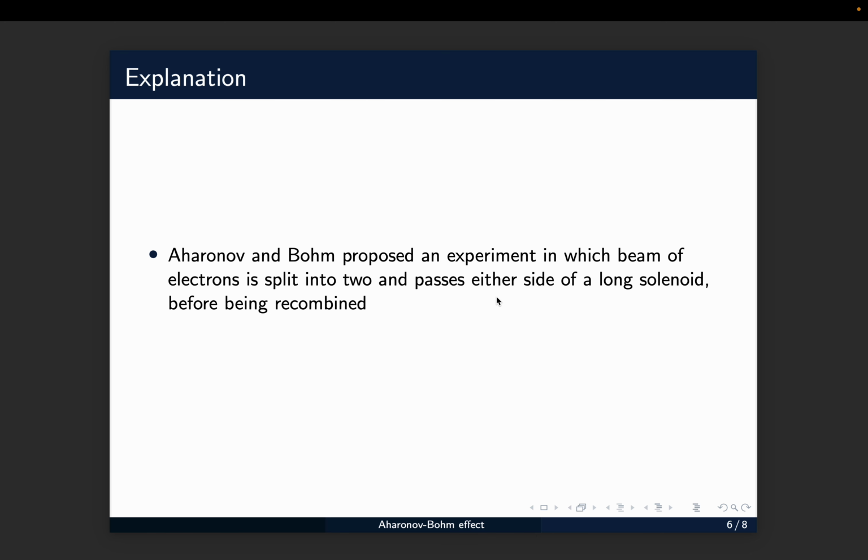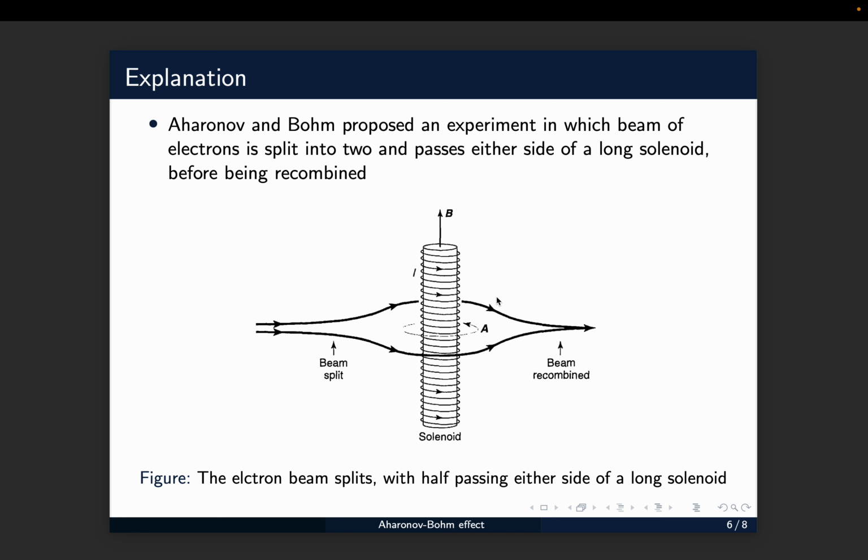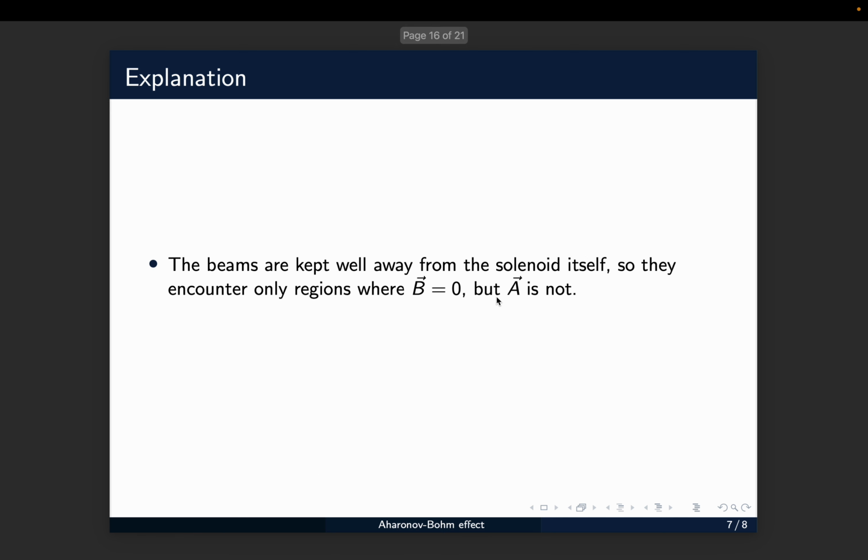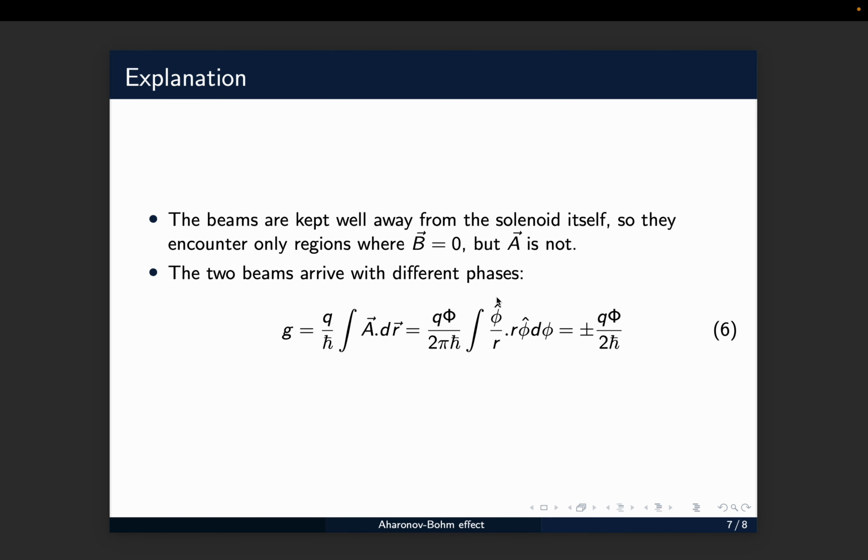So now Aharonov and Bohm proposed an experiment in which a beam of electrons is split into two and passes either side of a solenoid before being combined. So the electron beam splits with half passing either side of a long solenoid. The beams are kept well away from the solenoid itself, so they encounter only a region where the magnetic field is zero but the vector potential is not zero. The two beams arrive with different phases given by equation 6.